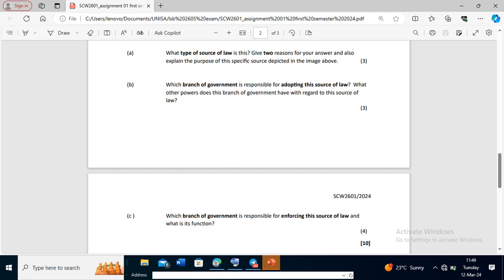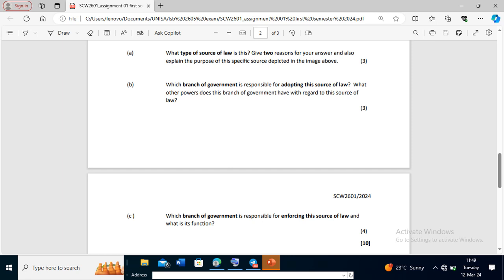So Gazette falls under legislation, because legislation is that part whereby every rule has to be discussed. Even if you say that free education must be discussed, it has to pass there. That's where it has to go. It has to be discussed. So a Gazette is something which is related to legislation.